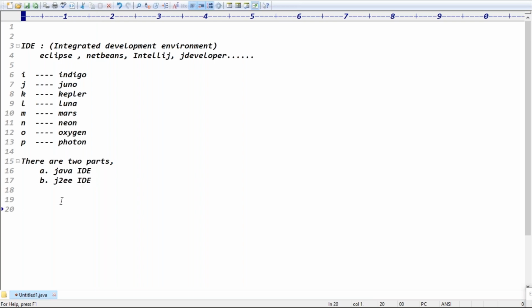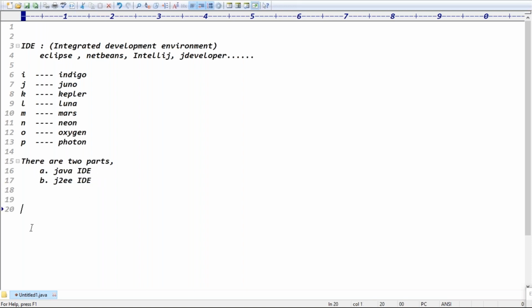While downloading, if you want, you can download a JEE IDE. If you download the JEE IDE, in advanced Java also you don't need to install an IDE again. So the same IDE, we can use for both reasons. If you download the Java IDE, you can use it for core Java. Again, when I start advanced Java, you have to download the JEE IDE, right? The Java IDE will not support it, guys.